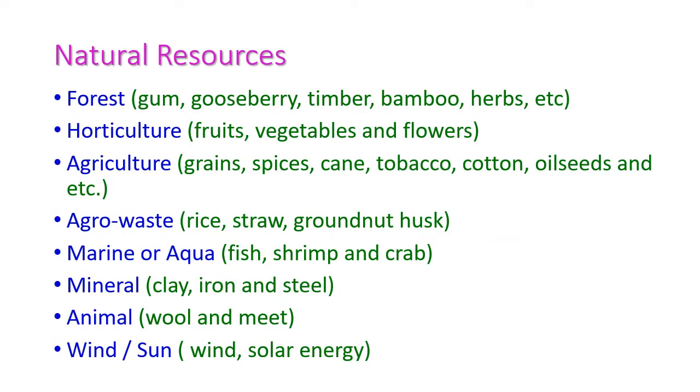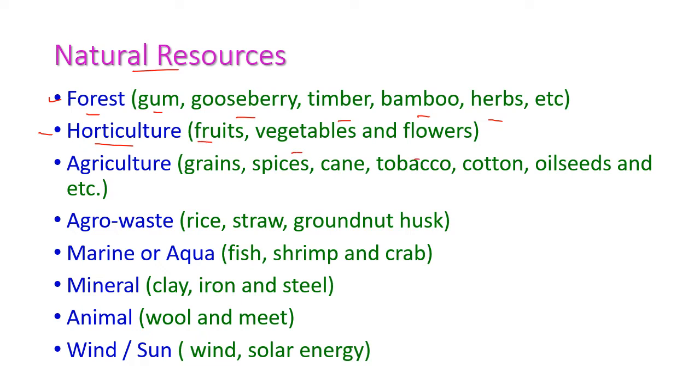Next one is natural resources. Here we can identify and analyze which natural resources will be suitable for our business. First one is forest. From forest we can get gum, gooseberry, timber, bamboo, herbs and etc. And next one is horticulture. Here we can get fruits, vegetables and flowers.